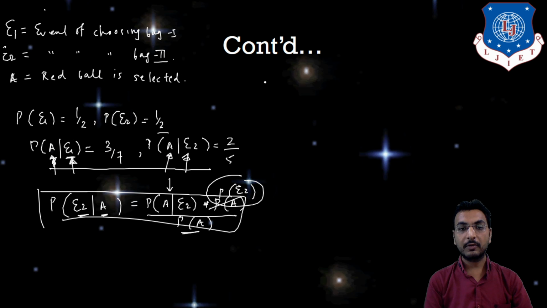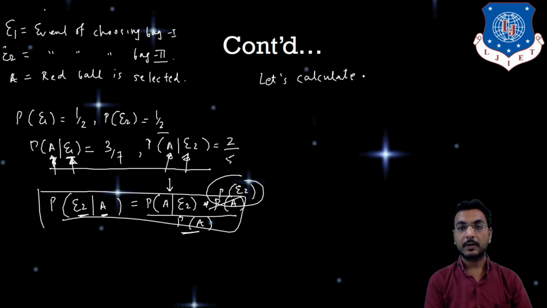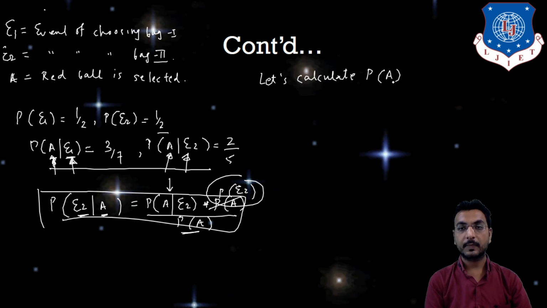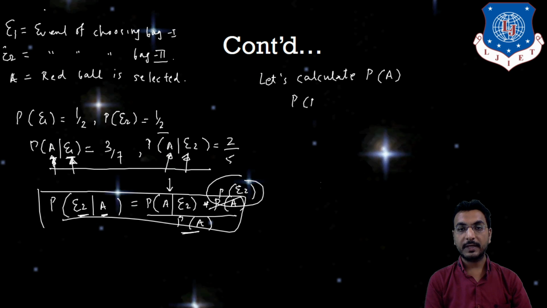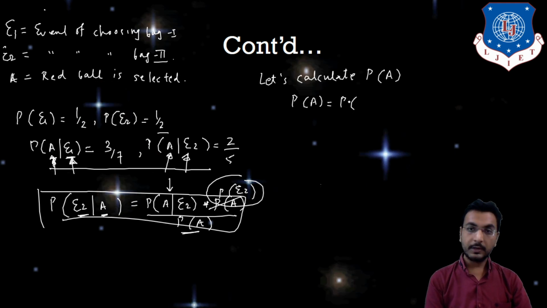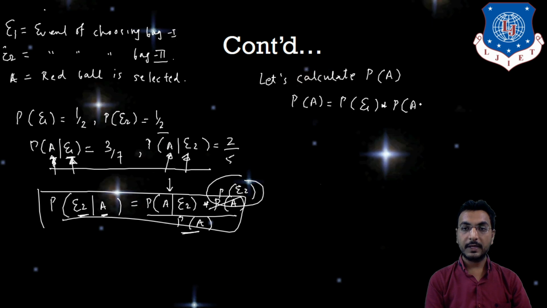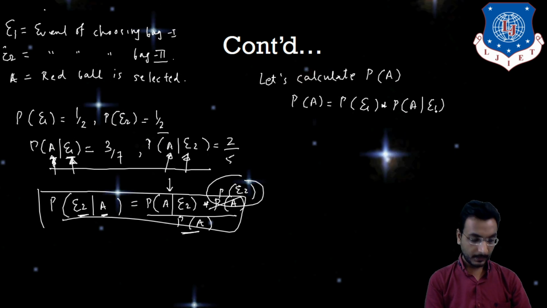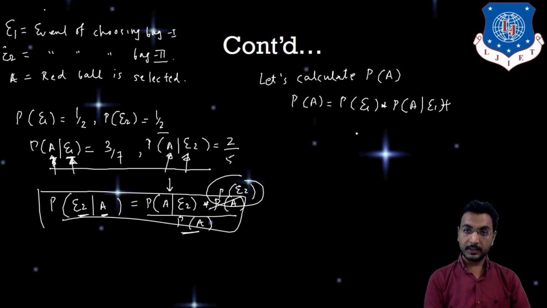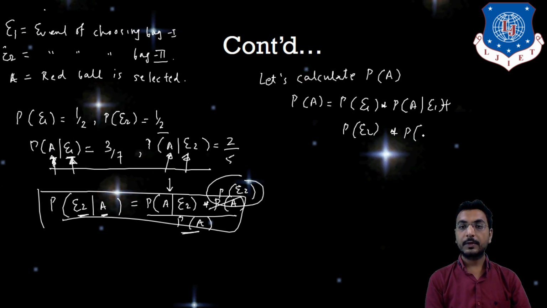So now let us calculate P of A. P of A is equal to P of E1 into P of A given E1, plus P of E2 into P of A given E2.